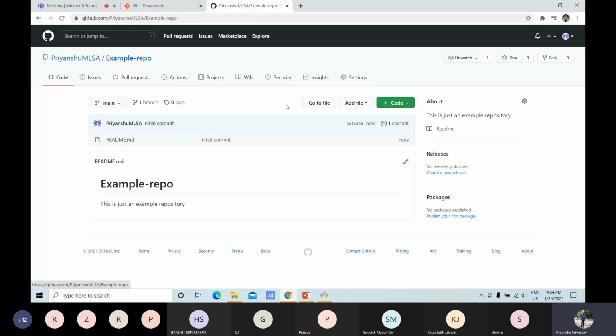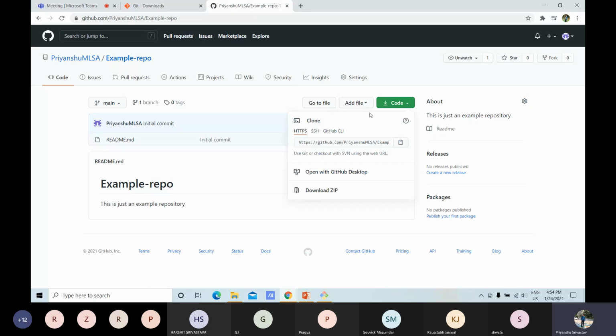So now let's start contributing in this repository. Suppose we want to write anything in this repository. Then first we have to click here, code. Here a new pop-up will display and it will contain three tabs like HTTPS, SSH, and GitHub CLI.